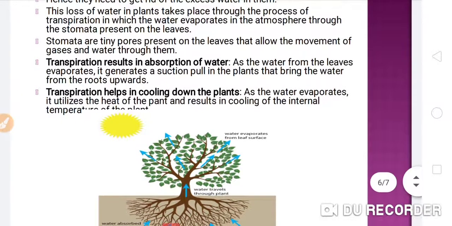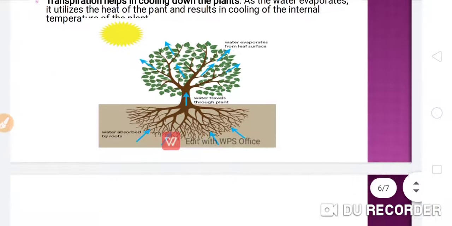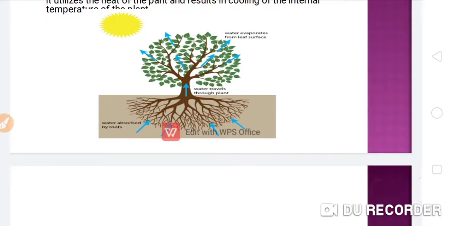As the water evaporates, it utilizes the heat of the plant and results in cooling of the internal temperature of the plant, because here also evaporation is going on. Evaporation is the process where heat is absorbed when the water droplet evaporates. Okay, so this is the process you can see in this figure, how it is going on.